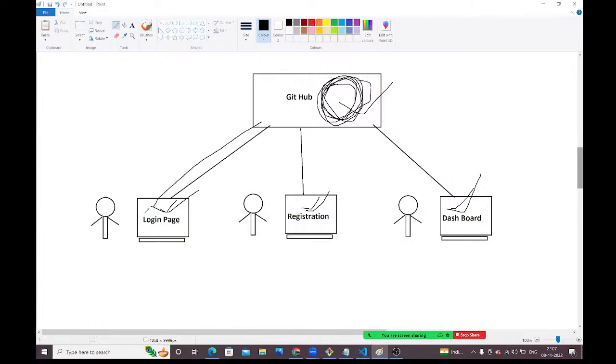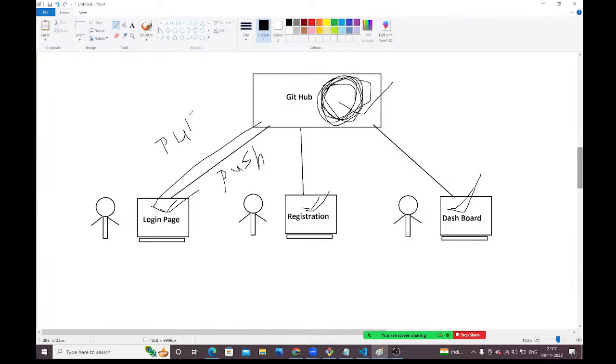Here, to upload the code into the GitHub repository, we need to use push. We need to push the code into the GitHub repository. To take the latest code from the GitHub repository to my system, I need to use the pull command. Pull and push, these are the Git commands, guys.